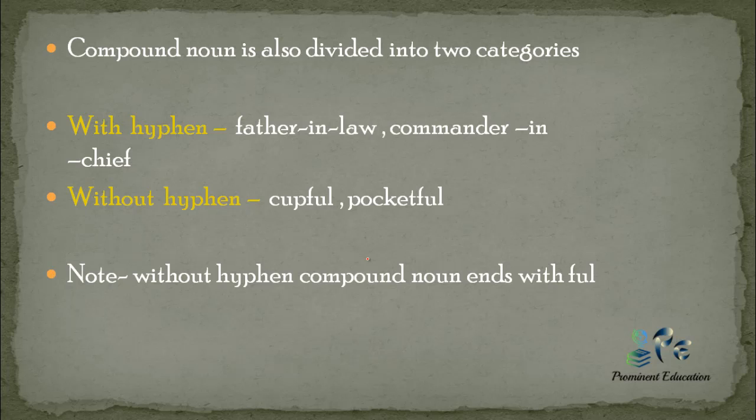Now a compound noun can also be divided into two categories. What are the two different categories? With hyphen. With hyphen, as you can see in the example, father-in-law. In father-in-law, you can see the preposition in, and before and after the preposition there is a hyphen. The second example is commander-in-chief. Again, there is a preposition, and before and after the preposition there is a hyphen. So a compound noun which contains a hyphen comes under the category of compound noun with hyphen.